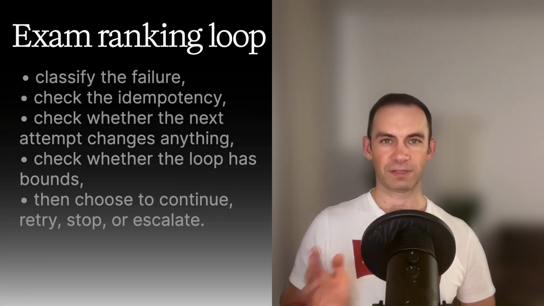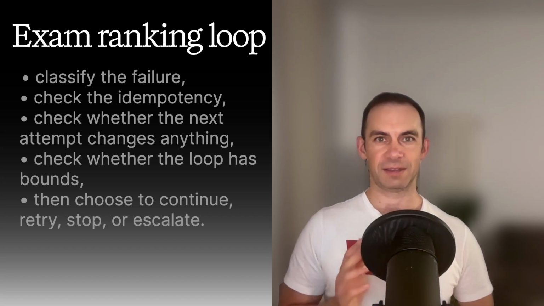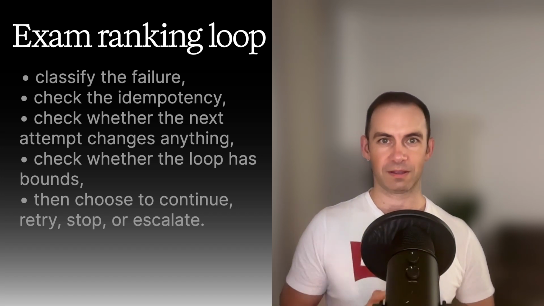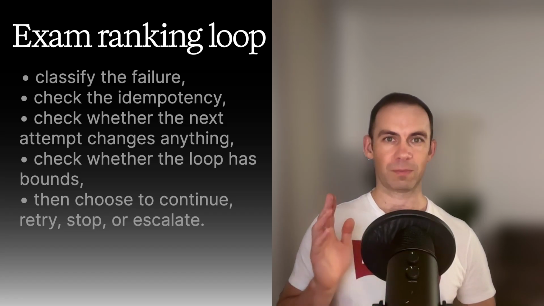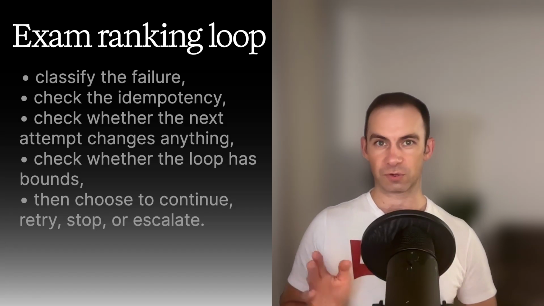If the system lacks required information, retry is also wrong. If the system may duplicate a side effect, retry is dangerous. If the system entered an unknown response state, retry is guessing. So, your exam ranking loop is: classify the failure, check the idempotency, check whether the next attempt changes anything, check whether the loop has bounds. Then choose to continue, retry, stop, or escalate. That is a safe control.